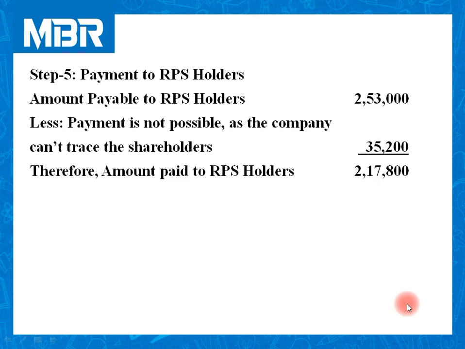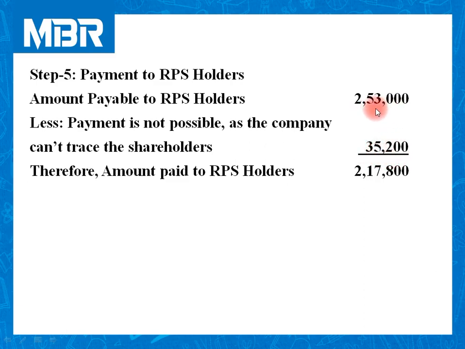320 shares multiplied by 110 rupees equals to this 35,200 rupees.